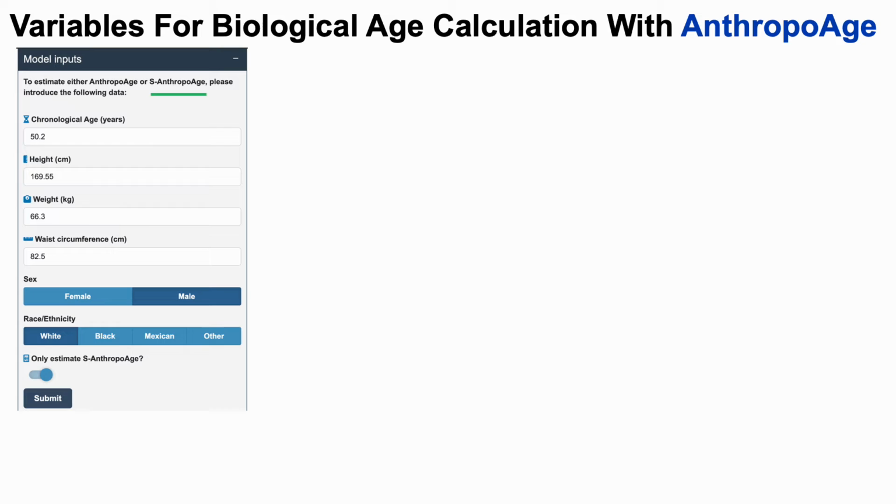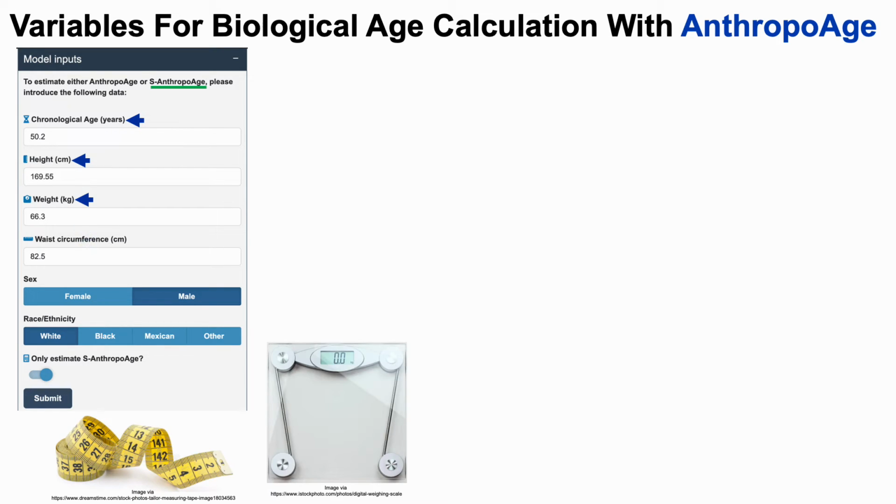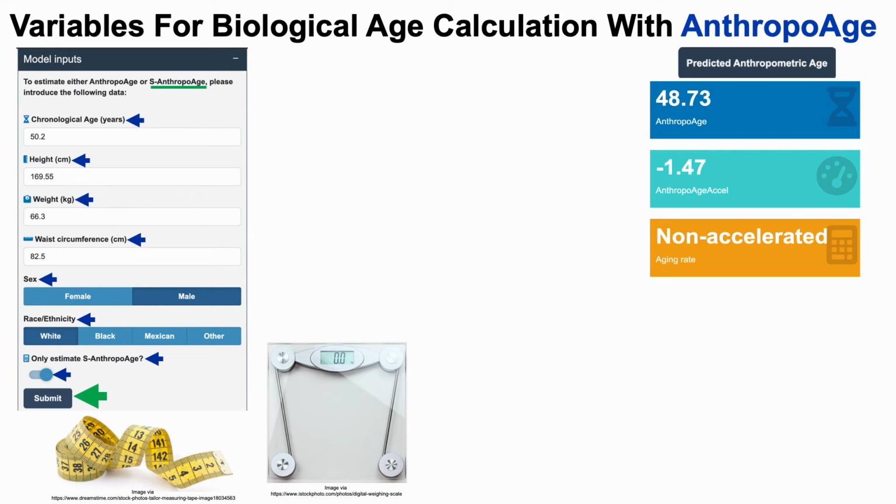So with that in mind, what measures are included in AnthropoAge? So let's start off with the simplified, or S, AnthropoAge, and I've put my data here just to illustrate. So first we'd have to enter chronological age, height, so one would need a tape measure, weight, or we'd need a body weight scale, waist circumference, so once again the tape measure, and then you would enter your sex, race, or ethnicity, and then we need to make sure to toggle the only estimate S AnthropoAge to toggle that to the right.